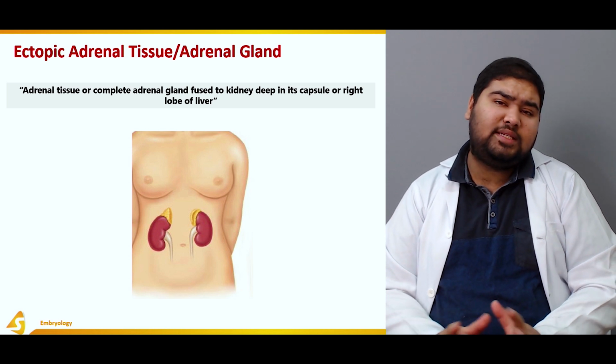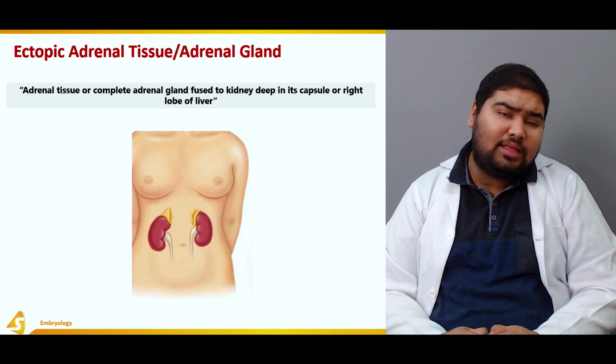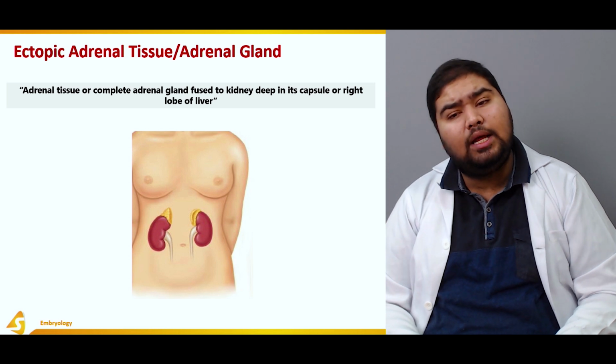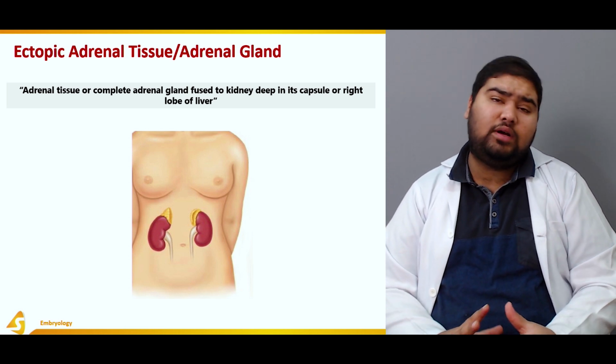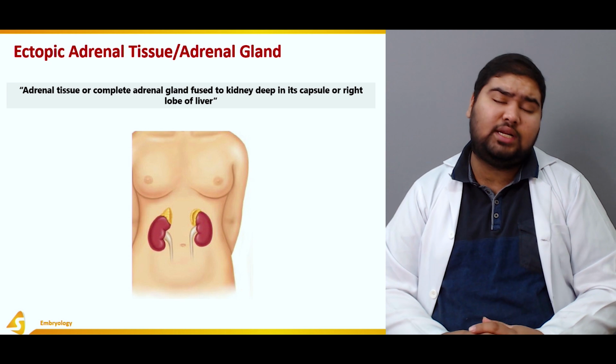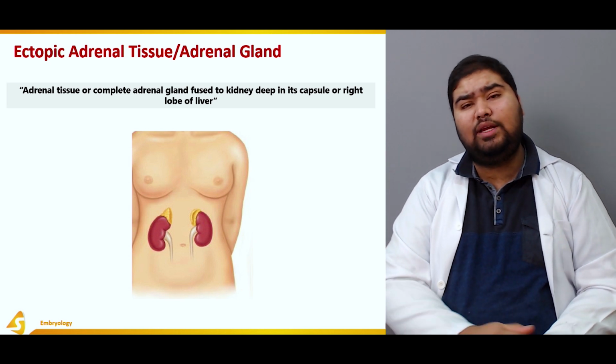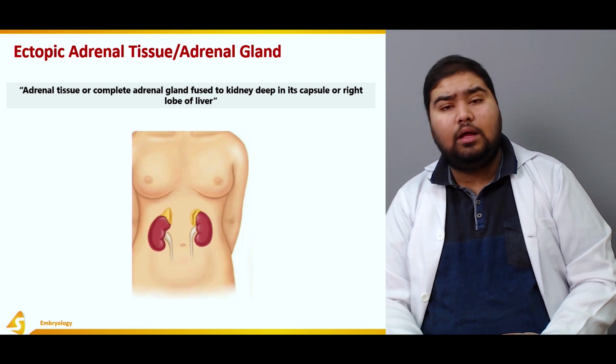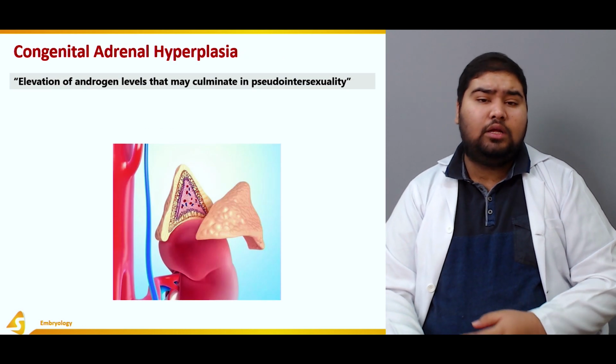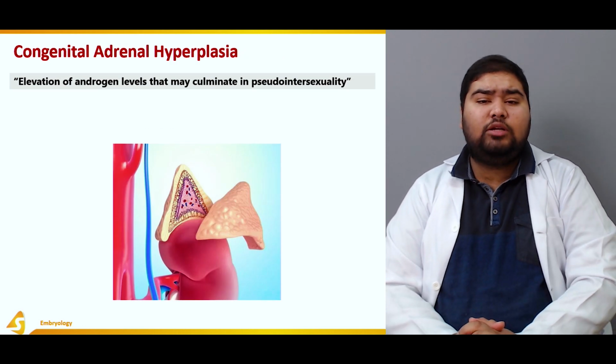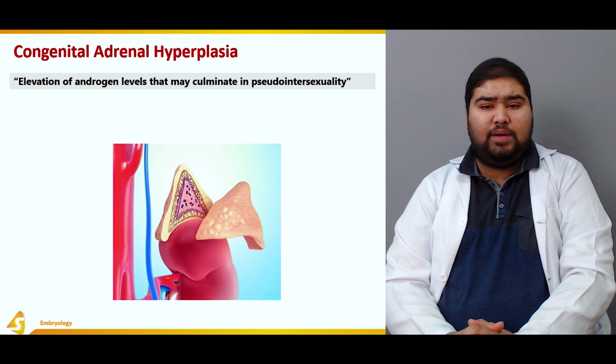So ectopicity may be either within the kidney or within the liver itself. If the adrenal gland is either in the kidney or the liver, it is known as an ectopic adrenal gland. So let's talk about congenital adrenal hyperplasia.